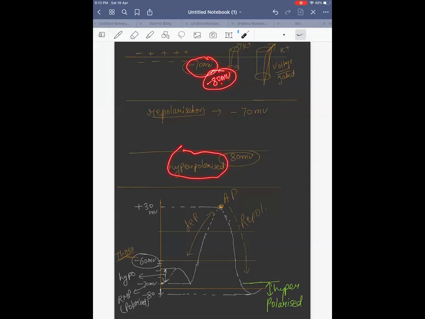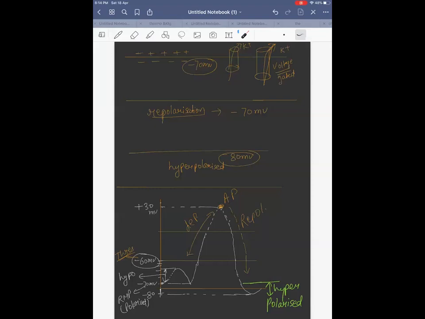And some of you are asking how it comes back to resting again. So, how will it come back to resting? Sodium potassium pump will open. Again, sodium will go outside, potassium will come inside, right? It will become impermeable to sodium ion. It will become permeable to potassium ion. And again, the membrane will come back to minus 70 millivolt. Got it now?